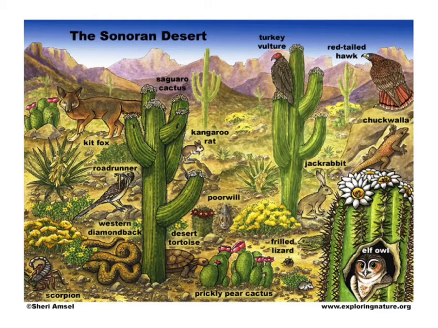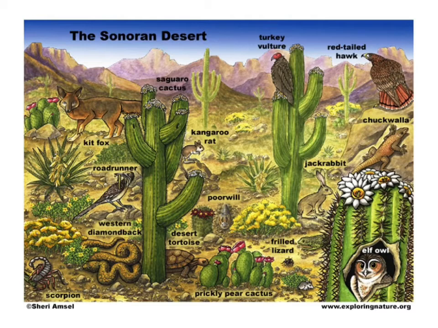The plants in desert habitats are well developed to cope with the shortage of water and high temperature by storing water and reducing the loss of water. Some of the adaptations which help desert plants to survive in hot and dry environment are: number one, the leaves in desert plants are either absent, very small, or present in the form of spines. This helps in reducing the loss of water from the leaves through transpiration process.